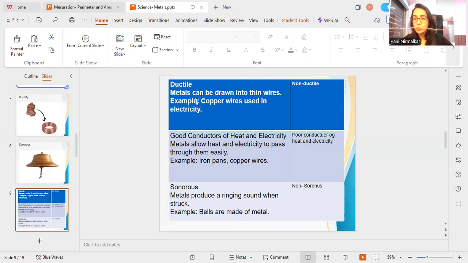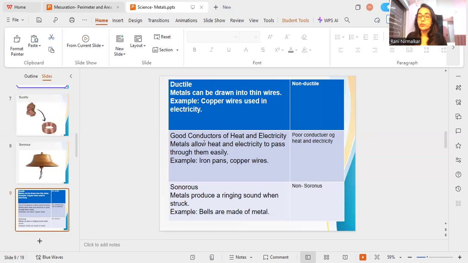So one of the most important physical properties of metal is ductility. Ductility means to make thin wire out of that particular metal. For example, we can say from 2 grams of gold, we can make a 2 meter long thin wire. So this kind of property metal shows.